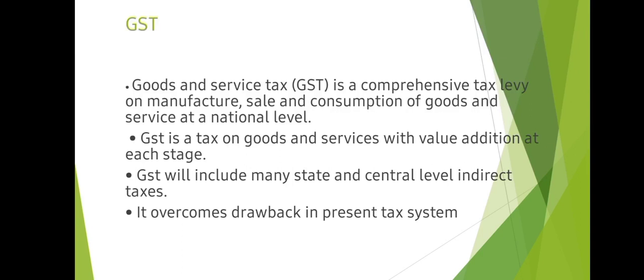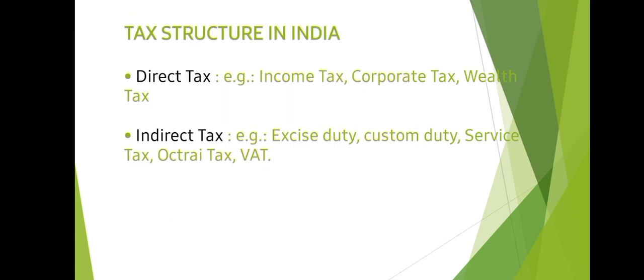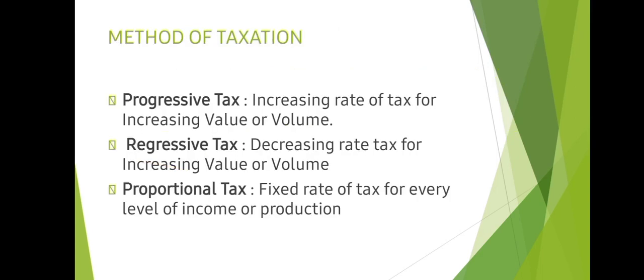So instead of bifurcating things and complicating them, they have given a clear-cut view of how the percentage is divided between the state and the central government, and all put together, it is given as one tax to us, which is called GST. So it will help us overcome the drawbacks in the present tax system. The tax structure in India is of two types, direct tax and indirect tax. Direct tax, for example, income tax, corporate tax, wealth tax, and indirect tax, excise duty, custom duty, service tax, and VAT.